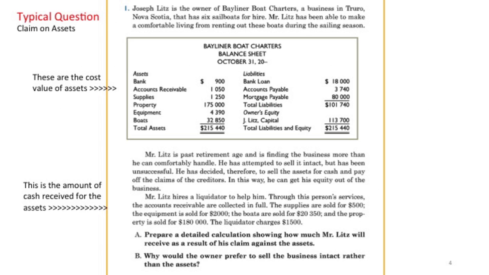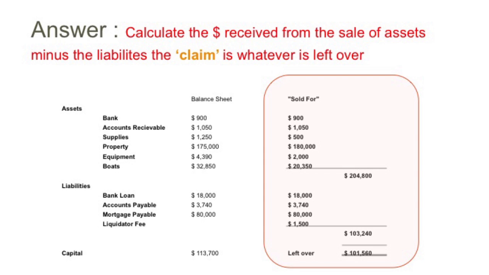Here is a typical claim on assets question. The owner of a business must dispose of his business assets. He wants to know how much money he will receive at the end of the dissolving of the company. You are given the original balance sheet values before the sale at original cost. When the assets are sold, various different amounts of cash are received. You are required to calculate how much the owner will actually receive when the business is wound up.